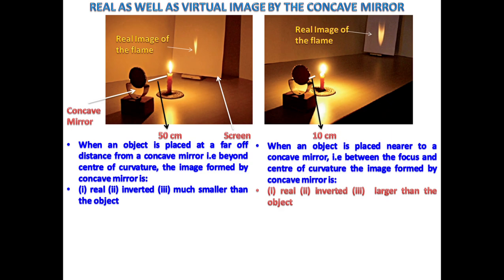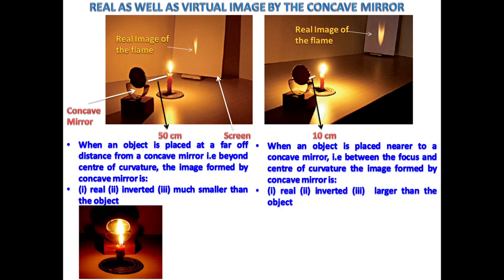As you see, these are real images as they are formed on the screen and vary in size according to the position of the object in front of the mirror. Concave mirrors can also form virtual images in the mirror. See in this picture, because the image is formed in the mirror and not on a screen.